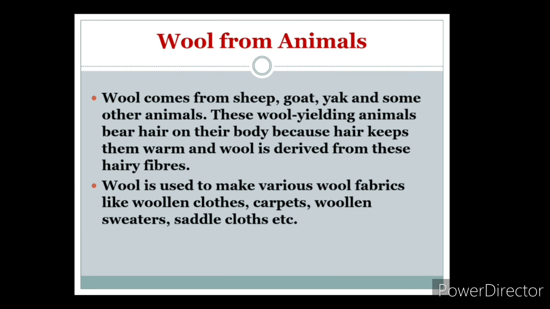Wool from animals. First topic is wool. Wool comes from sheep, goat, yak and some other animals. These wool yielding animals bear hair on their body because hair keeps them warm, and wool is derived from these hairy fibers. Wool is used to make various wool fabrics like woolen clothes, carpets, woolen sweaters, etc.